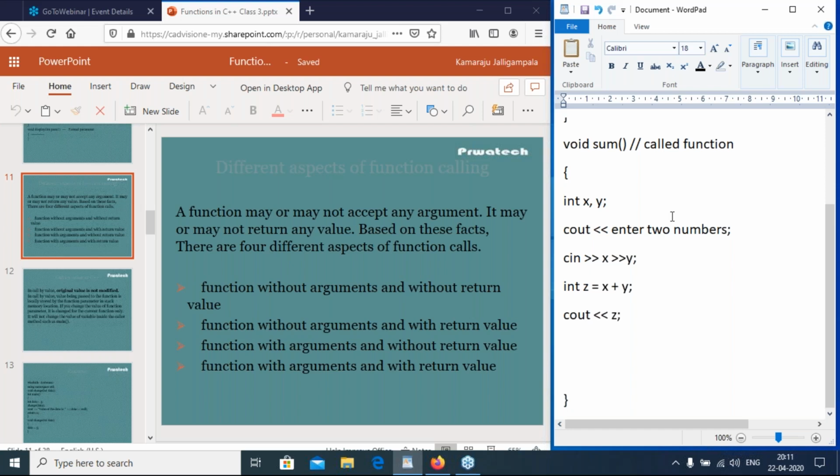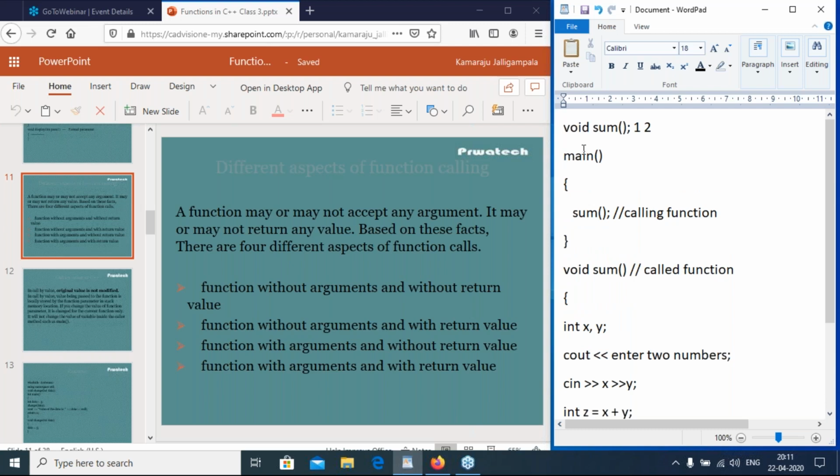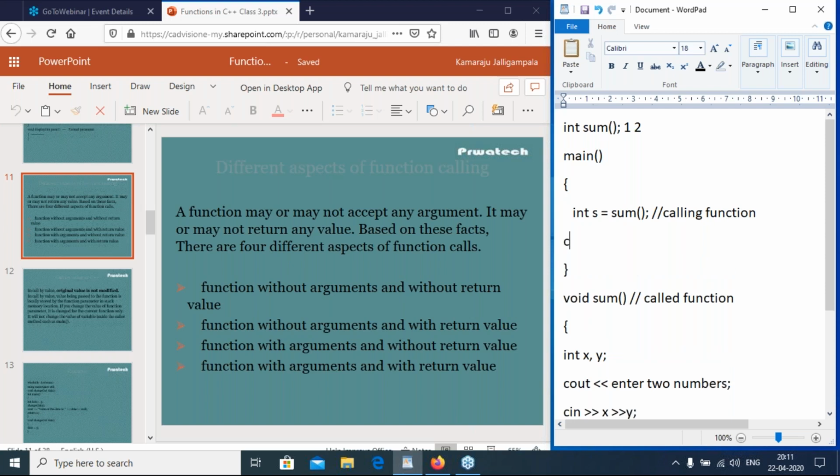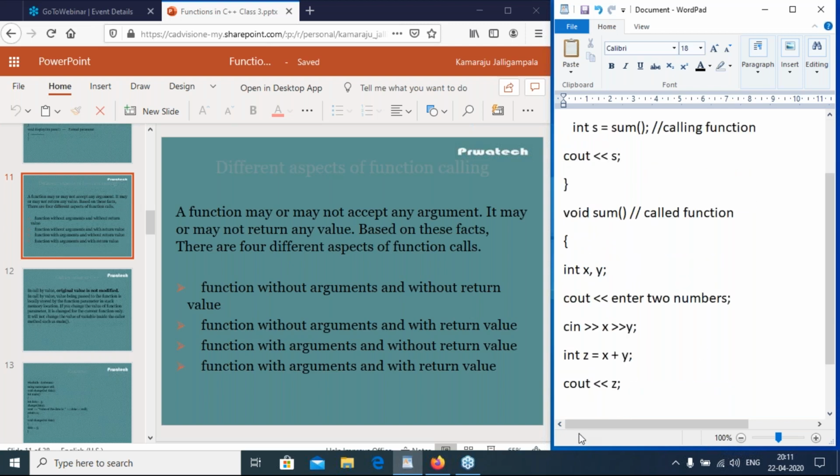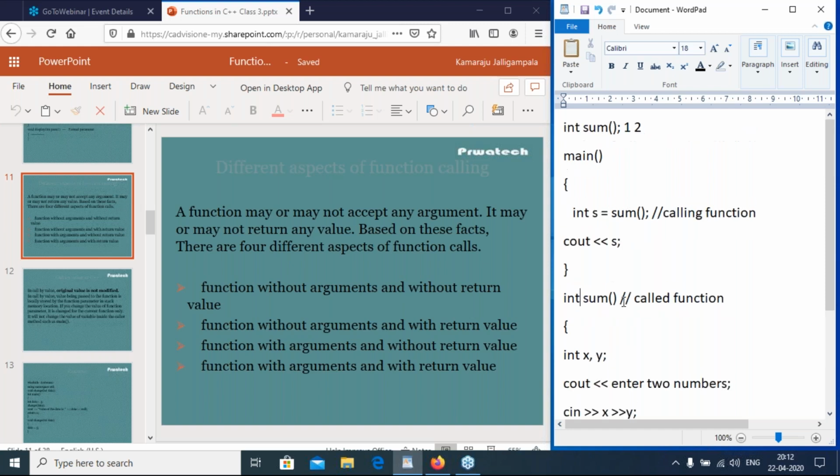Now second case, function without arguments and with return value. So function without arguments and returns some value. Suppose this is the integer. So here int s equal to sum, cout s. So here instead of cout, return z. So returning an integer value, then it is int. So second case, function without arguments and with return value.